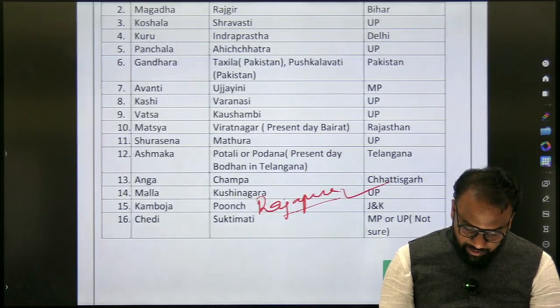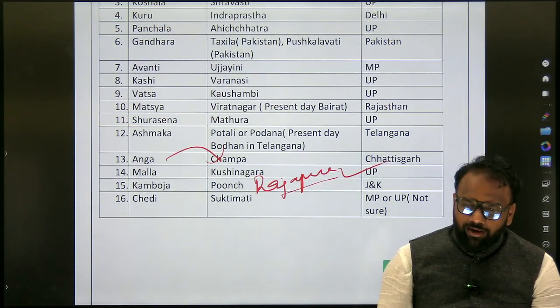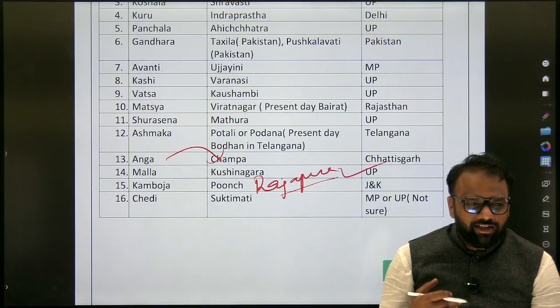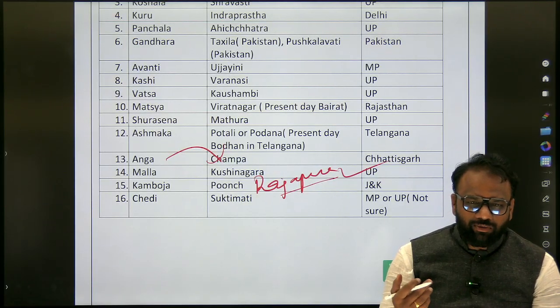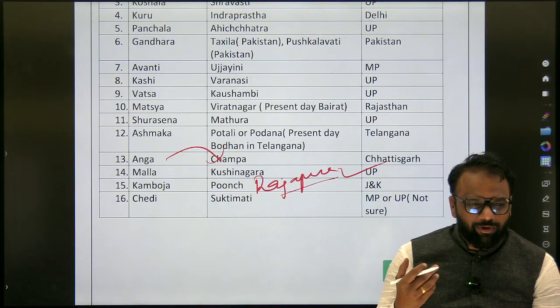For example, what I had done is, for example, Anga, Champa. What do you understand by Anga in Kannada? Organ or body-like thing. Champa, champions. So let's assume a wrestler or boxing champion. So their Anga, their body will be very